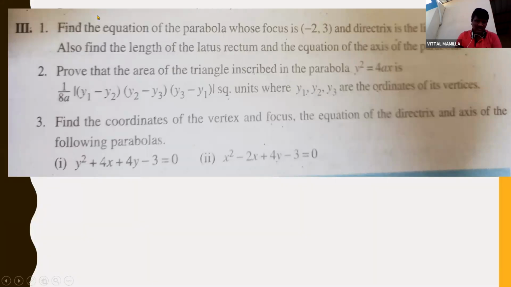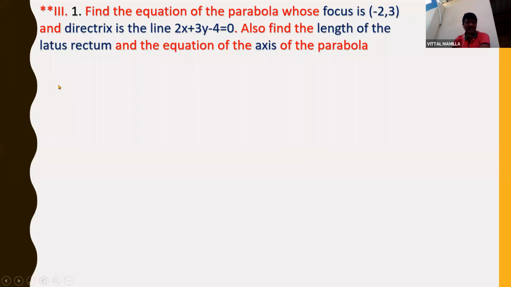Let us solve 2 problems. First problem and also second problem. The third problem you already know how to solve, so take it as homework. And the first problem, let us see once again. Find the equation of the parabola whose focus is -2 comma 3 and directrix is the line 2x plus 3y minus 4. And also find the length of the latus rectum and the equation of the axis of the parabola. This question can be given for 7 marks. Find the equation of the parabola.